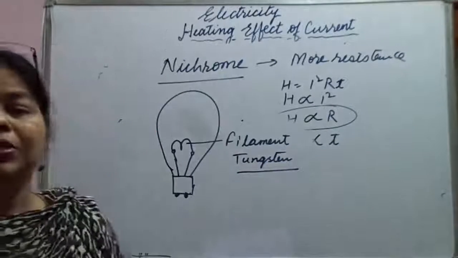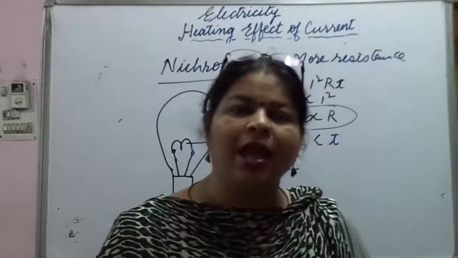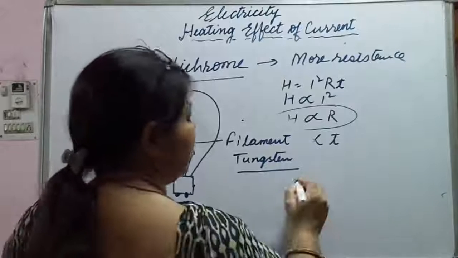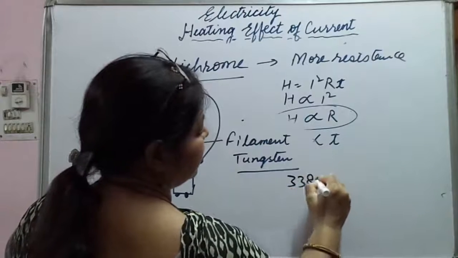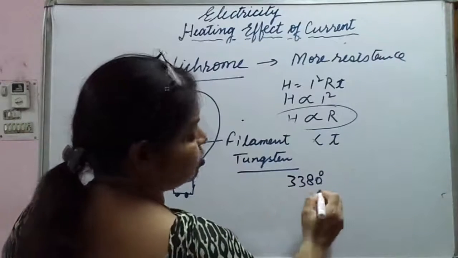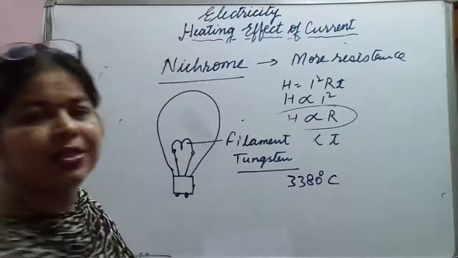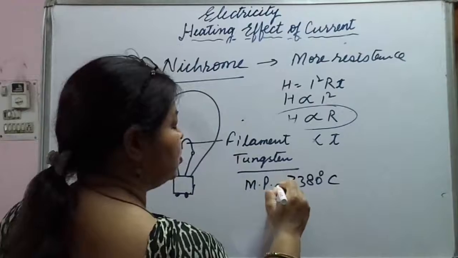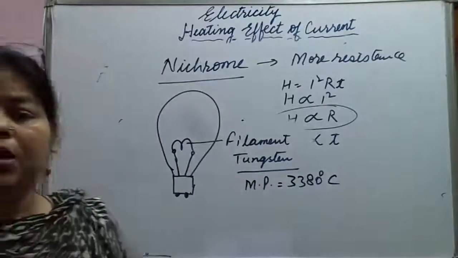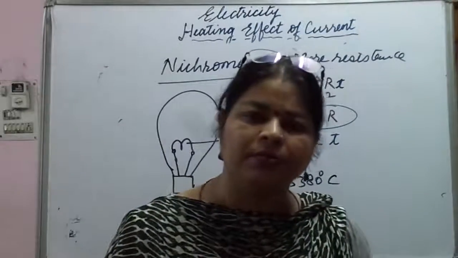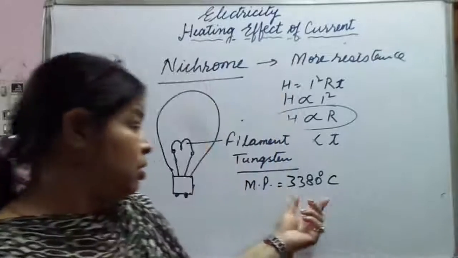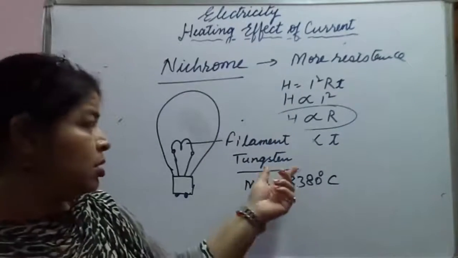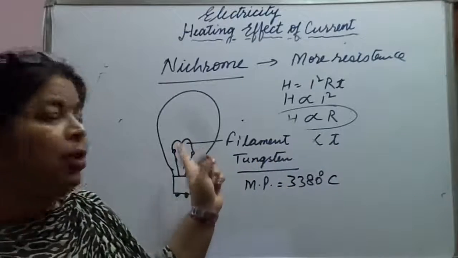Okay, now this tungsten filament has a very high melting point. How much? It has 3380 degrees Celsius. This is the melting point of tungsten. Quite high, very high. So this is the temperature at which the tungsten melts, but here the temperature that is being developed in